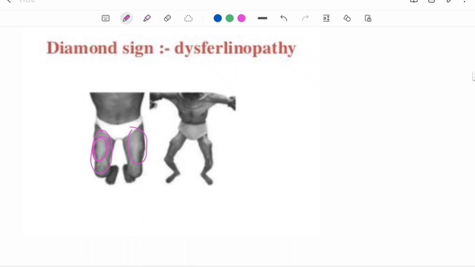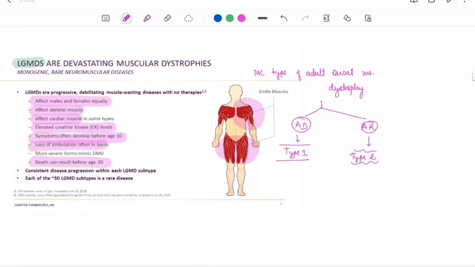Okay, the rectus femoris and vastus lateralis selectively get wasted in upper and lower part and middle part is spared. So diamond sign is formed. Okay. So cardiomyopathy can also occur there. This is all about limb girdle muscle dystrophy.